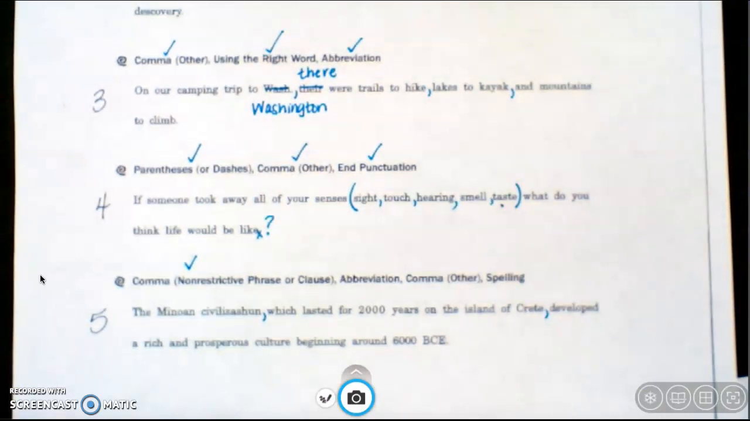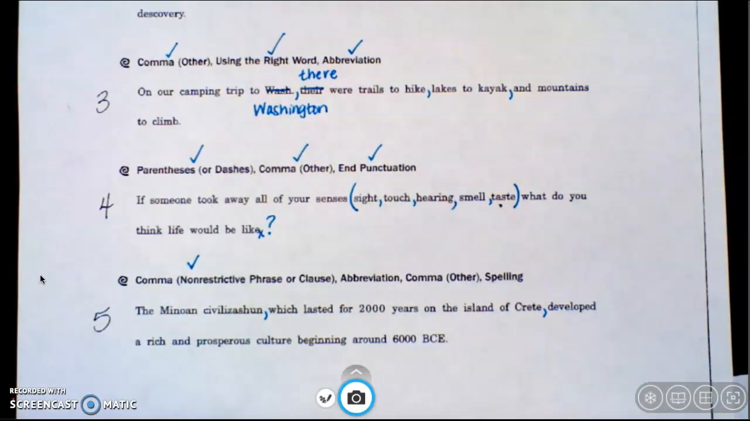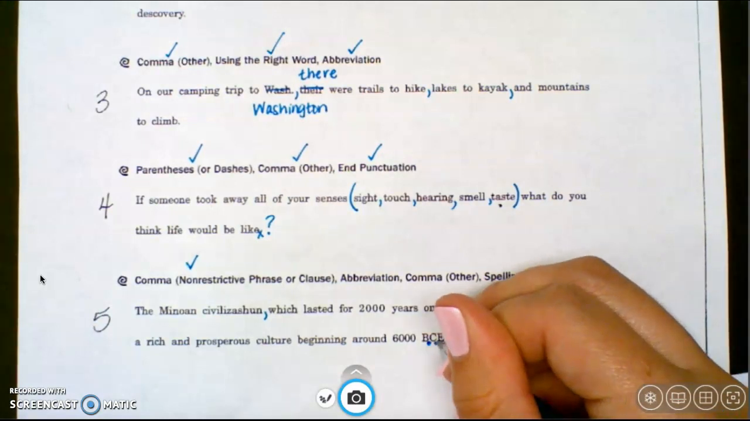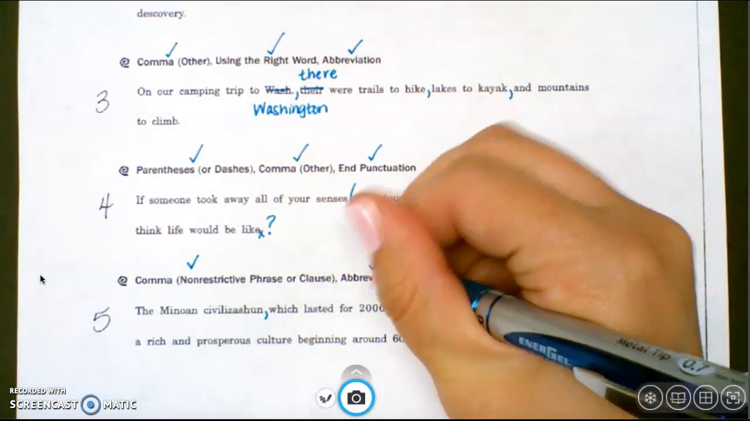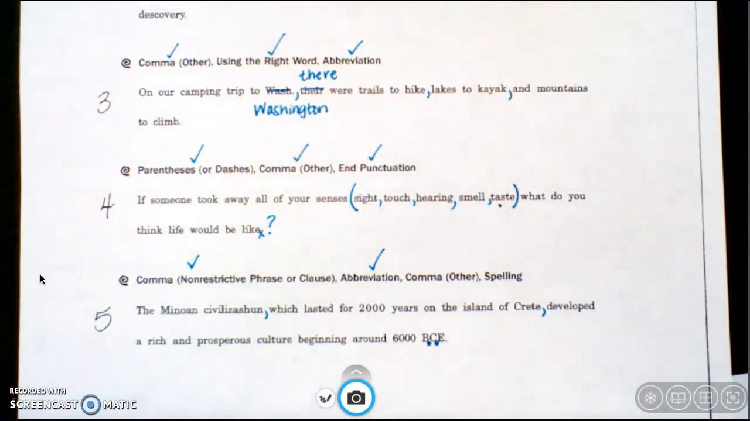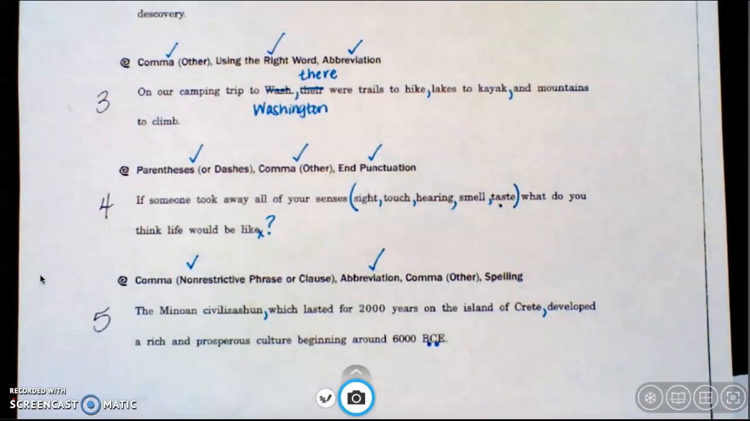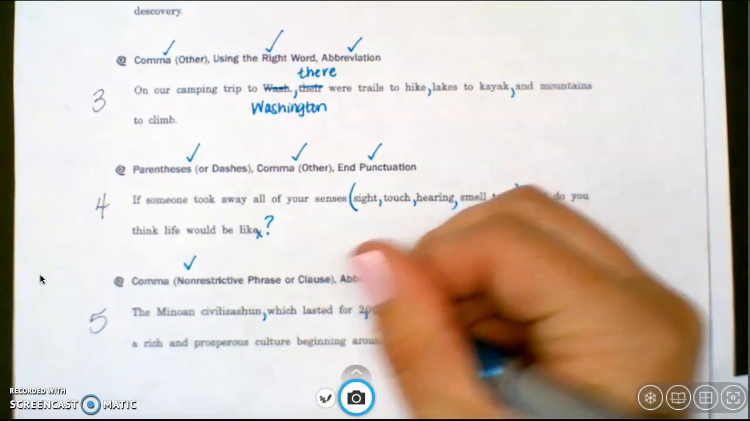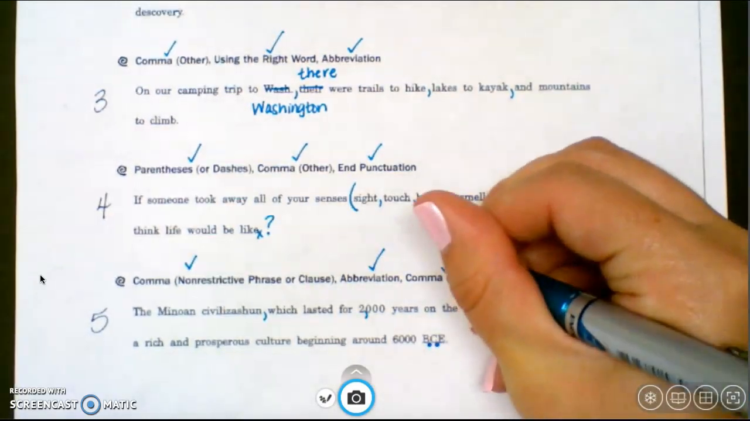I also need to fix an abbreviation. To do so, I just need to make sure that I add punctuation in between each letter of the abbreviation. So I'm going to add a period here and a period here. I have one other type of comma to add, and that comma belongs in my numbers. Okay, so the comma goes after the 2, before the 0.